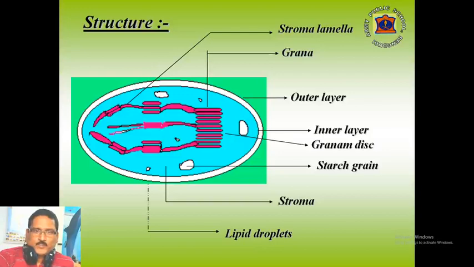Adjacent grana are interconnected by tubules called frets or stromal lamellae. A plastid contains 40 to 60 grana. The chemical components of plastids are lipid, protein, starch, DNA and enzymes.